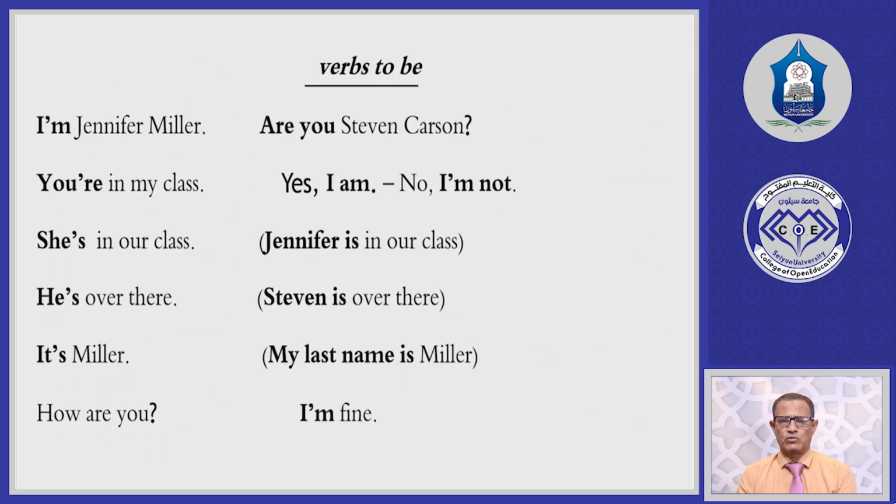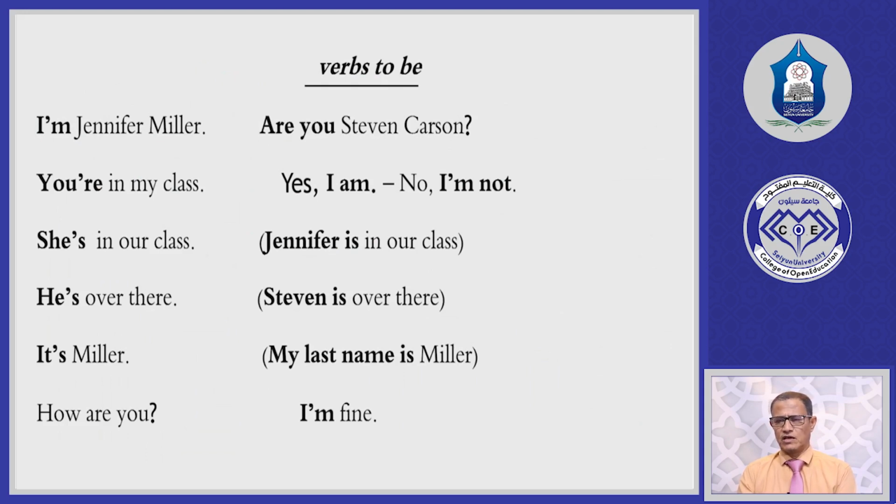Now look, we have the first column. I'm Jennifer Miller. You're in my class. She's in our class. He's over there. It's Miller. How are you? You can read these sentences and find out the use of these verbs to be. Here we have contractions. I'm means I am. You're means you are. She's means she is. He's means he is. It's means it is. So these are verbs to be with contractions. In the second column, we have the first one, which is a question.